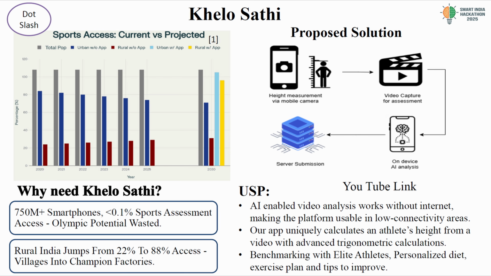India has over 750 million smartphone users, yet less than 0.1% have access to structured sports talent assessment. If we act now, rural sports can rise from 22% to nearly 88% by 2030. Our solution, KHELO Sathi, makes professional level assessment possible through just a phone. The app measures an athlete's height via mobile camera, captures a short video, and runs AI analysis directly on the device, even offline, before submitting results to the server.